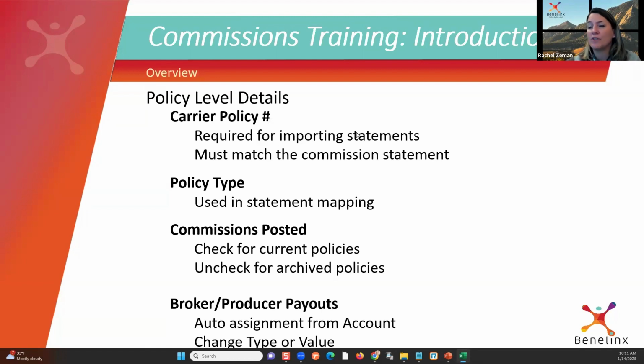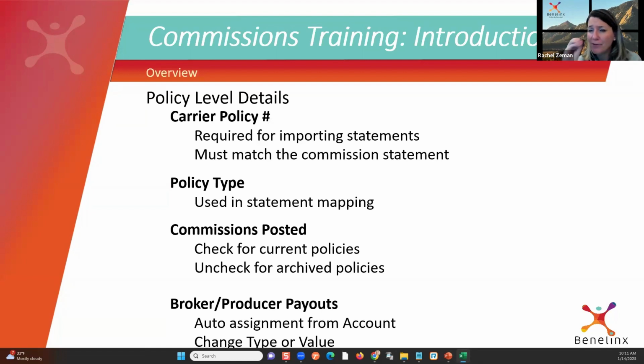Okay. So for us to successfully import those statements, we also have to have our policy type set correctly. We talk about this. We probably didn't do as good of a job as we should have at some of our early onboarding. And now we preach about it again. Policy type. What is a policy type? That field. When I go in and build a policy, I'm telling the system, is it medical? Is it dental? Is it vision? Is it life? Right? We talk about this a lot during onboarding. We need to keep those policy types really clean.